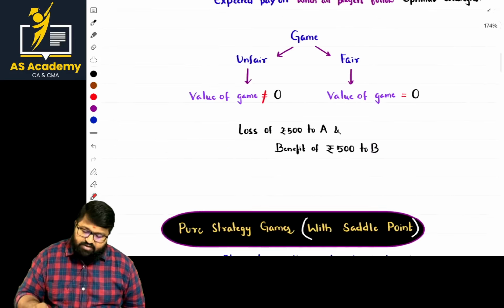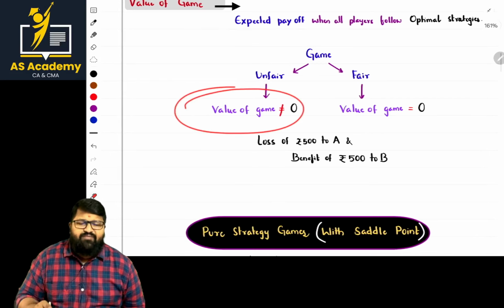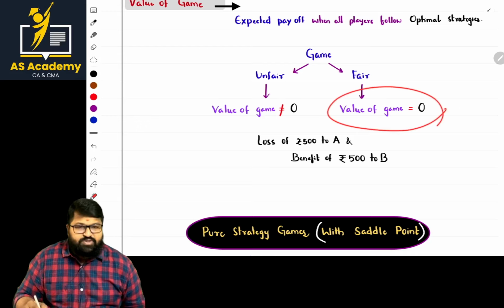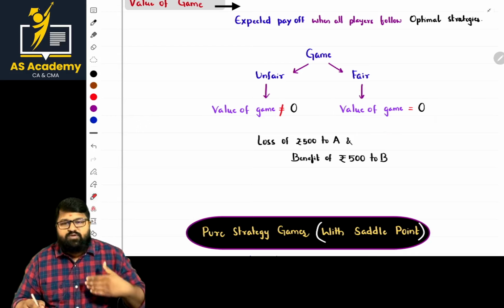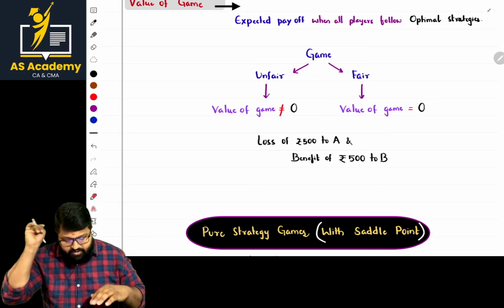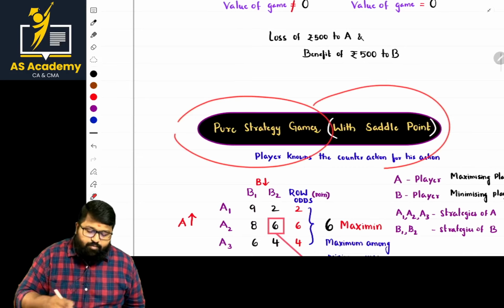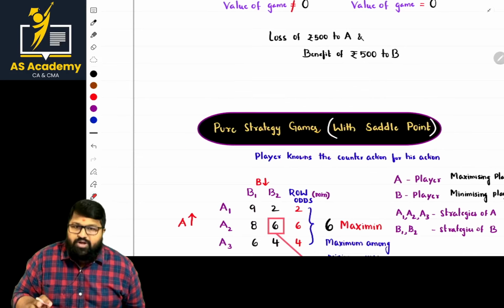Okay. So the value of the game will never be equal to 0, otherwise it is unfair. If the value of the game is equal to 0, what the other guy is gaining, you are losing. That's the point. Okay. So the first most important strategy, what is that? Pure strategy game with a saddle point. What is that? Saddle point, pure strategy game.